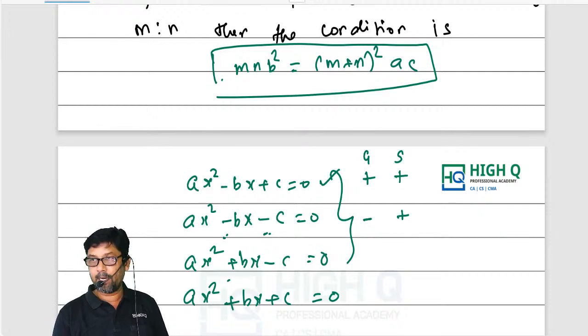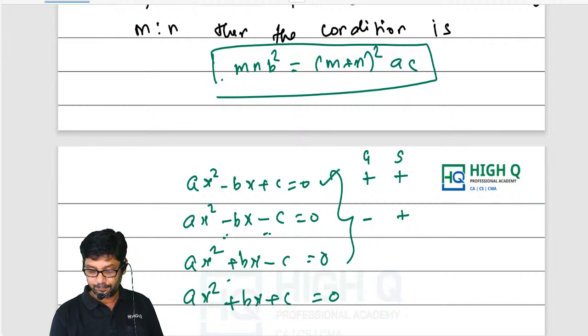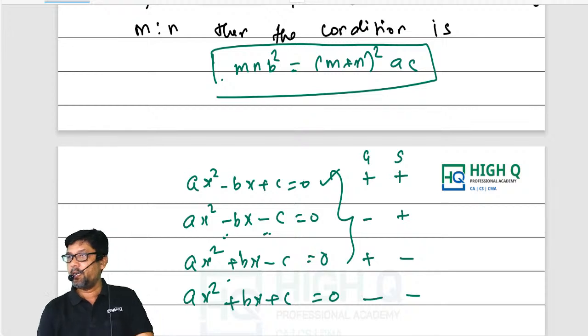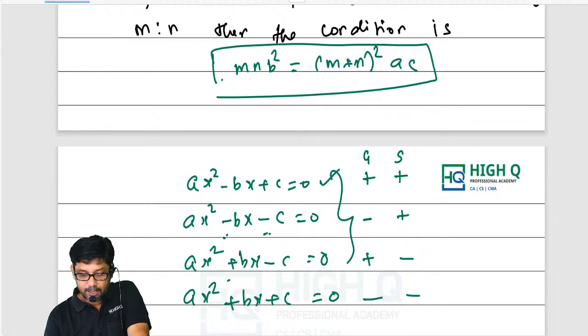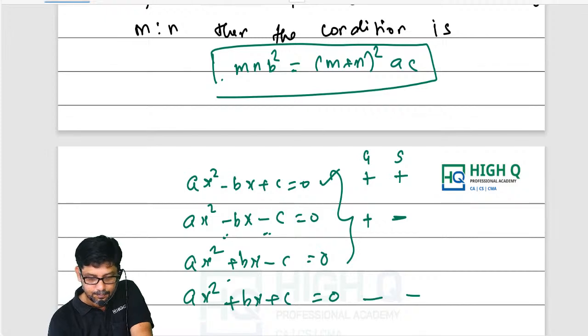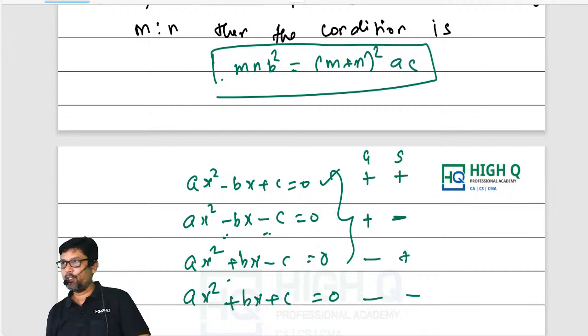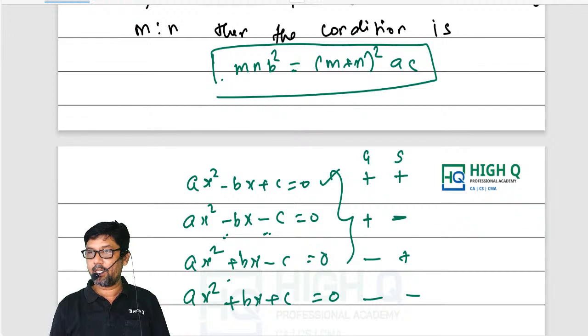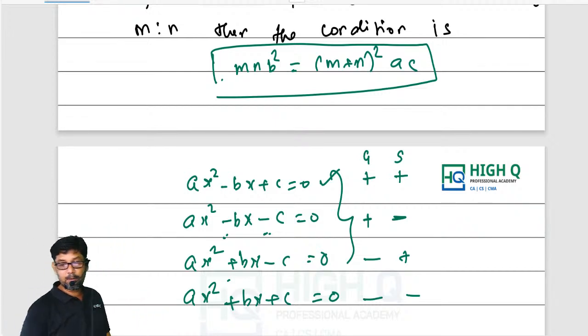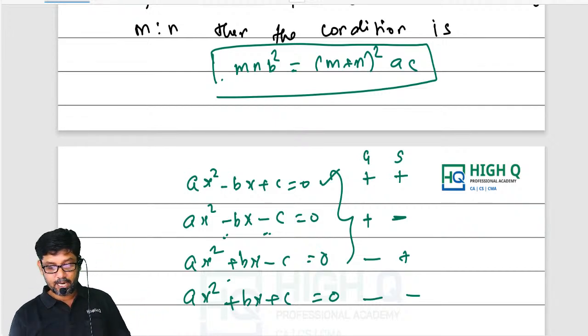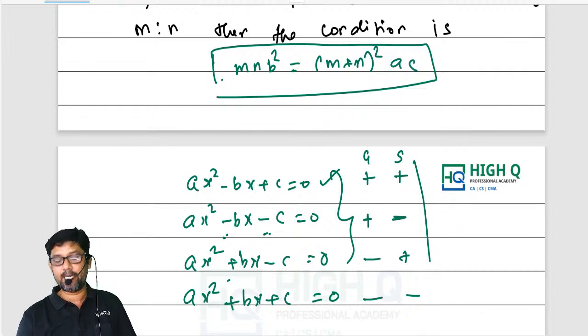Next, plus minus, what is it, my dear? And both the roots are going to be negative. Both the roots are going to be negative. Sorry, this is plus, minus. This final answer you are going to get. So the greater root will be positive. This is actually why it is a time saving hack, I'll tell you.